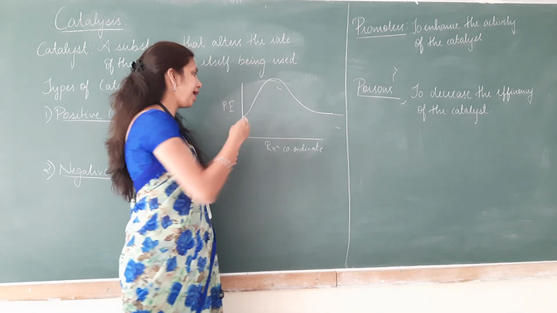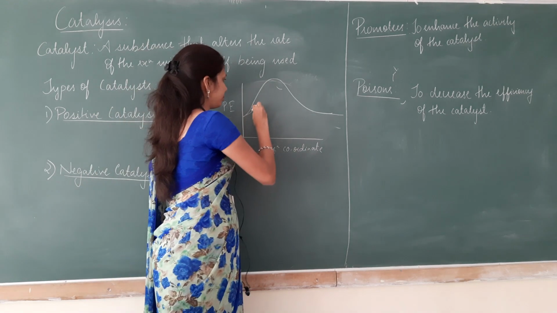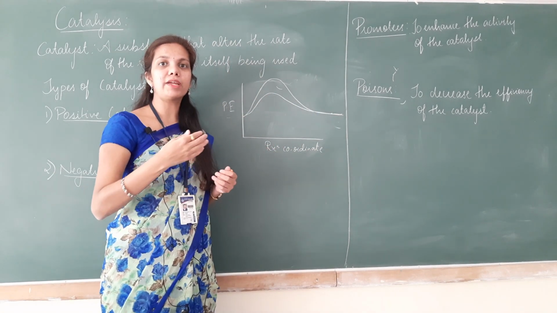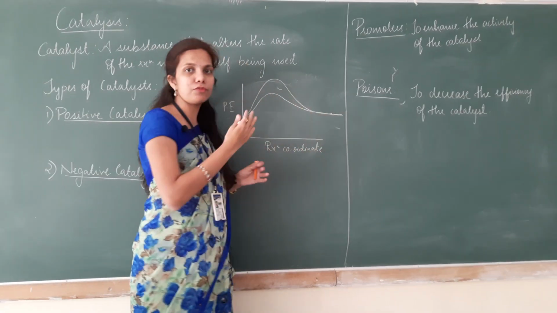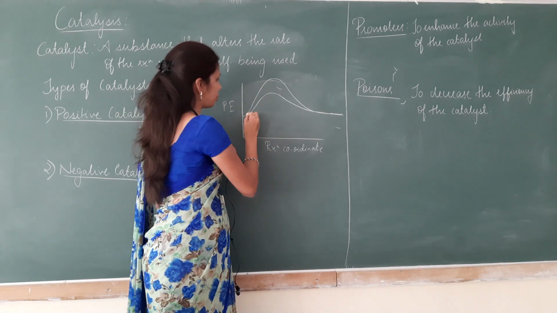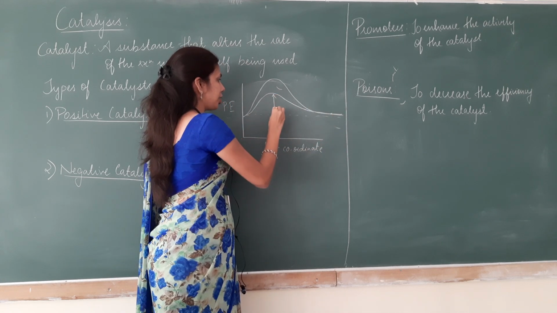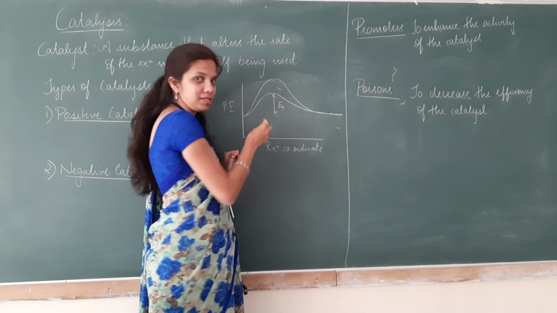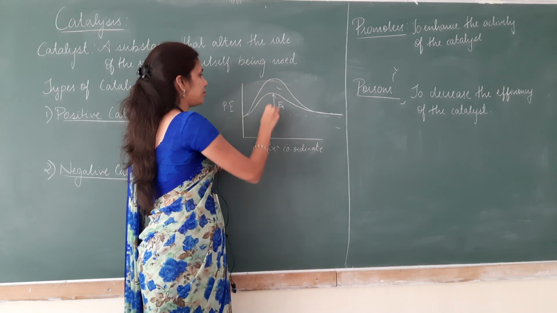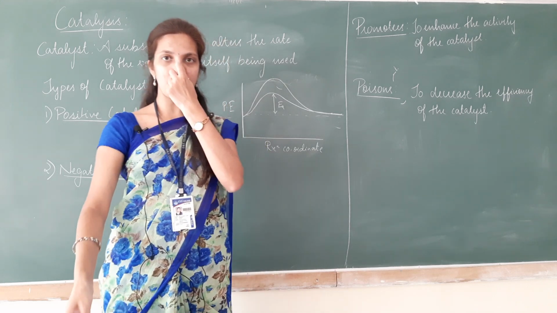But when we make use of a catalyst, we can reach the same products but with less activation energy. Here you can observe, when I use a catalyst, my energy of activation is less, whereas when I perform the same experiment without a catalyst, this is my energy of activation. Okay, so that is how we make use of a catalyst.